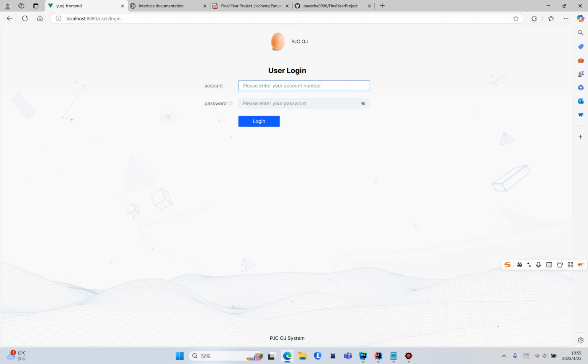User 1, as administrator, has functions such as creating questions, modifying questions, and supervising the whole system. Let me log in with user 1 and the password 12345678. If I enter a wrong password, the login will fail.